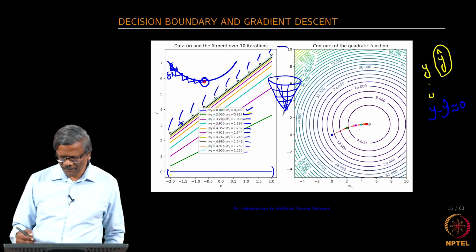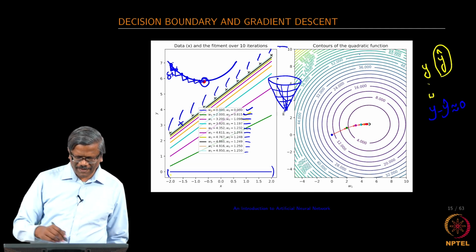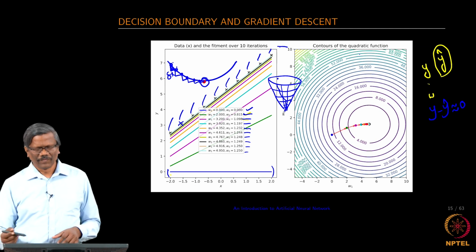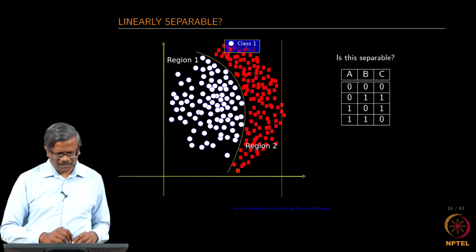This is the top view of this contour, which gives you the quadratic function that changes every time you change the values of w and w naught. Okay.